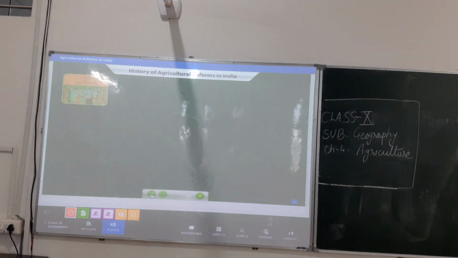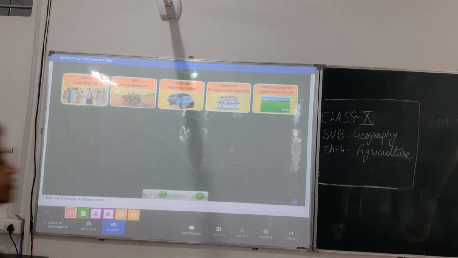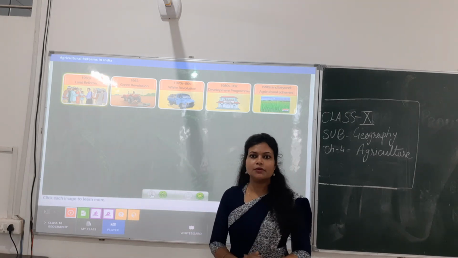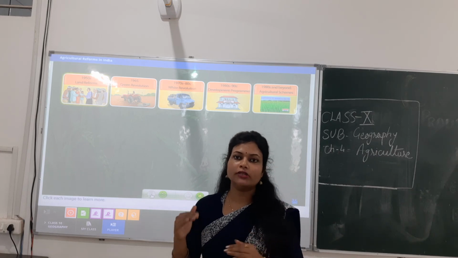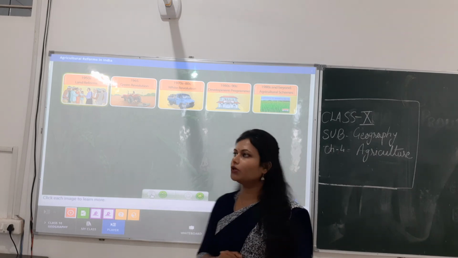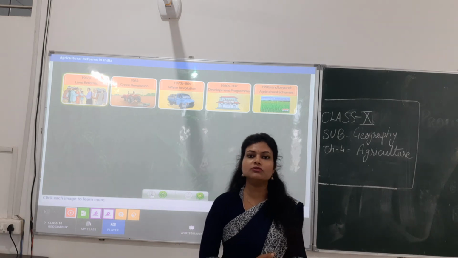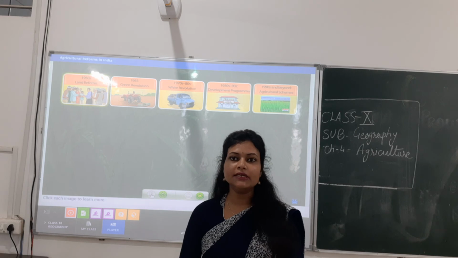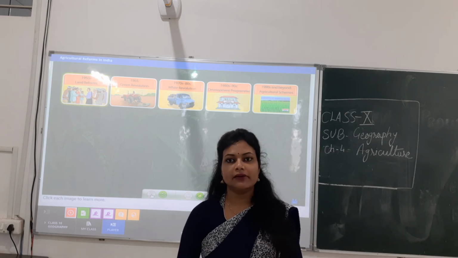Let's explore the series of reforms that changed the face of agriculture in India with the help of a timeline. Click each image to learn more. So students, here the different phases were mentioned, showing how the agriculture development happened in our country, okay. First of all, it is said that our Prime Minister Jawaharlal Nehru introduced the 5-year plan, and accordingly different steps were taken in the progress of the development of agriculture.